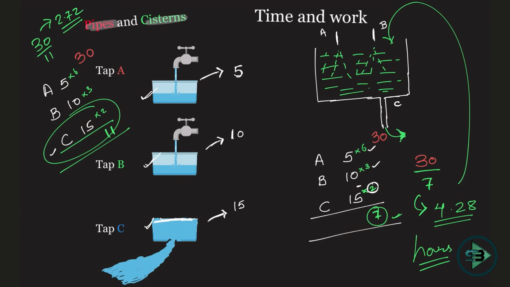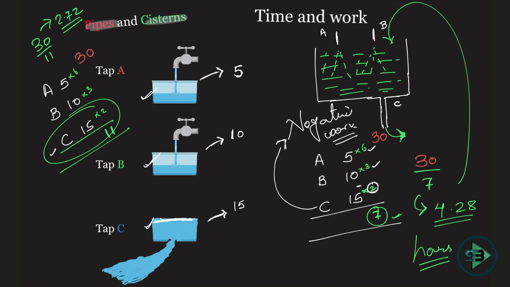So 2 are filling and 1 is a leakage pipe. This is what you will get as a complicated term in the book. It is called negative work. Okay, why is it called negative work? Because there is a negative work that is happening. Someone is taking out the bricks instead of putting the bricks. Okay, so mainly in pipes and systems kind of problems where you get a leakage pipe, the leakage pipe will be doing a negative work where it will be taking out the bricks.